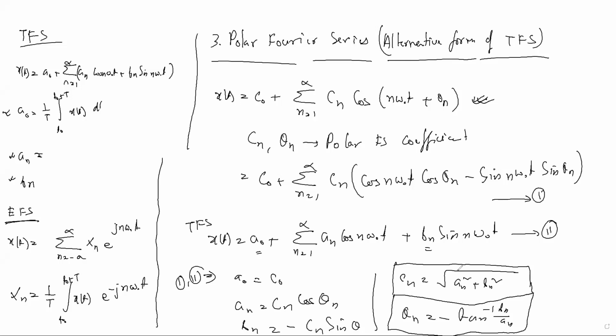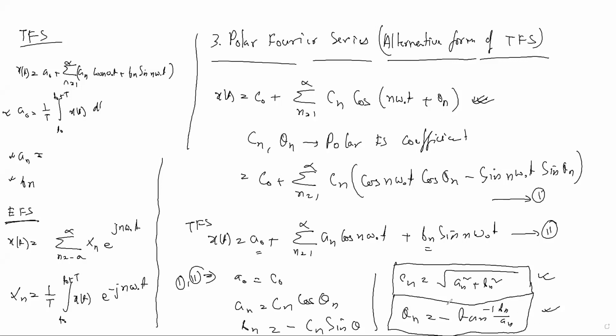Then let me give the relation between the trigonometric Fourier series and the exponential Fourier series. This relation is required because in objective type questions, where only 1 mark is given, they give a series equation and ask you to find the Fourier series coefficient, or the polar Fourier series coefficient, or the trigonometric Fourier series coefficient.